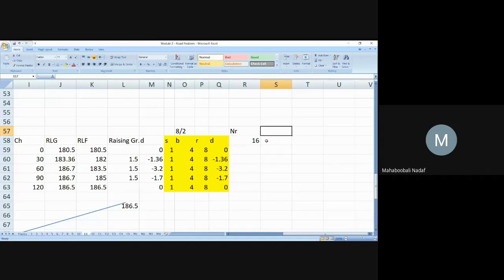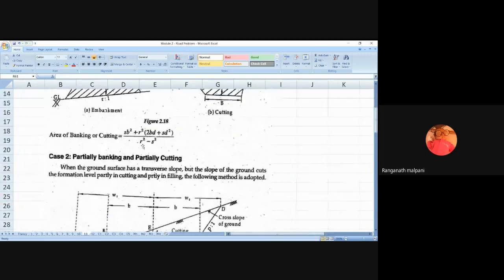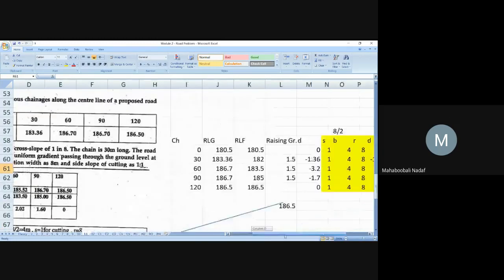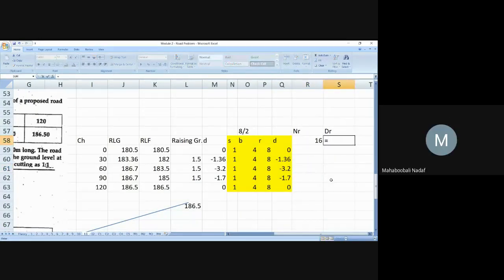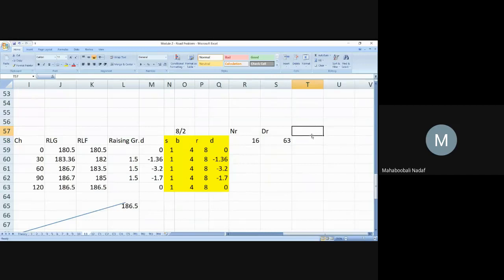This will be your denominator. What is the denominator formula? Can you see? Denominator: R square minus S square. Okay, this one we have done. So R square into this, minus S square. So the last one is what? A. A is the numerator divided by the denominator. So this is equal to this divided by this. Okay, 0.25.